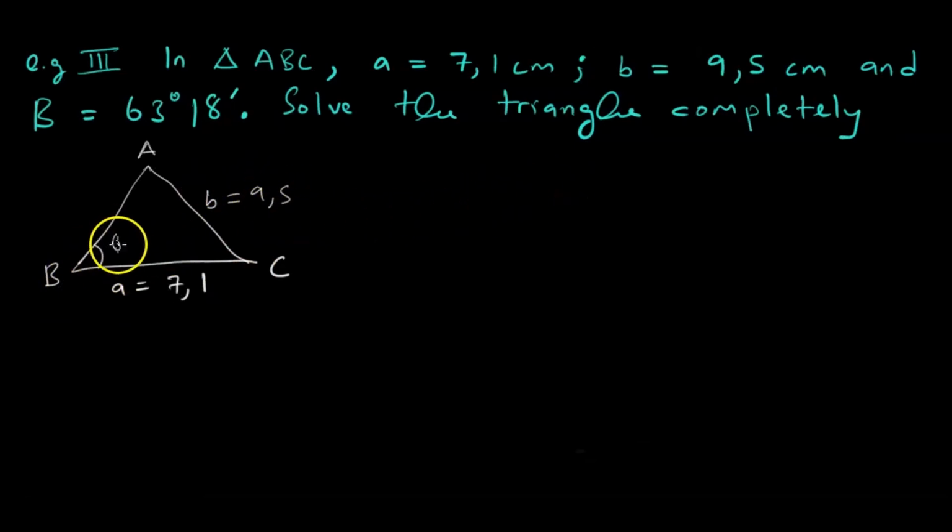And this angle B is 63 degrees 18 minutes. It says solve the triangle completely. So solving the triangle completely means we must find these 2 angles, then find side C. That is what it means to solve the triangle completely.